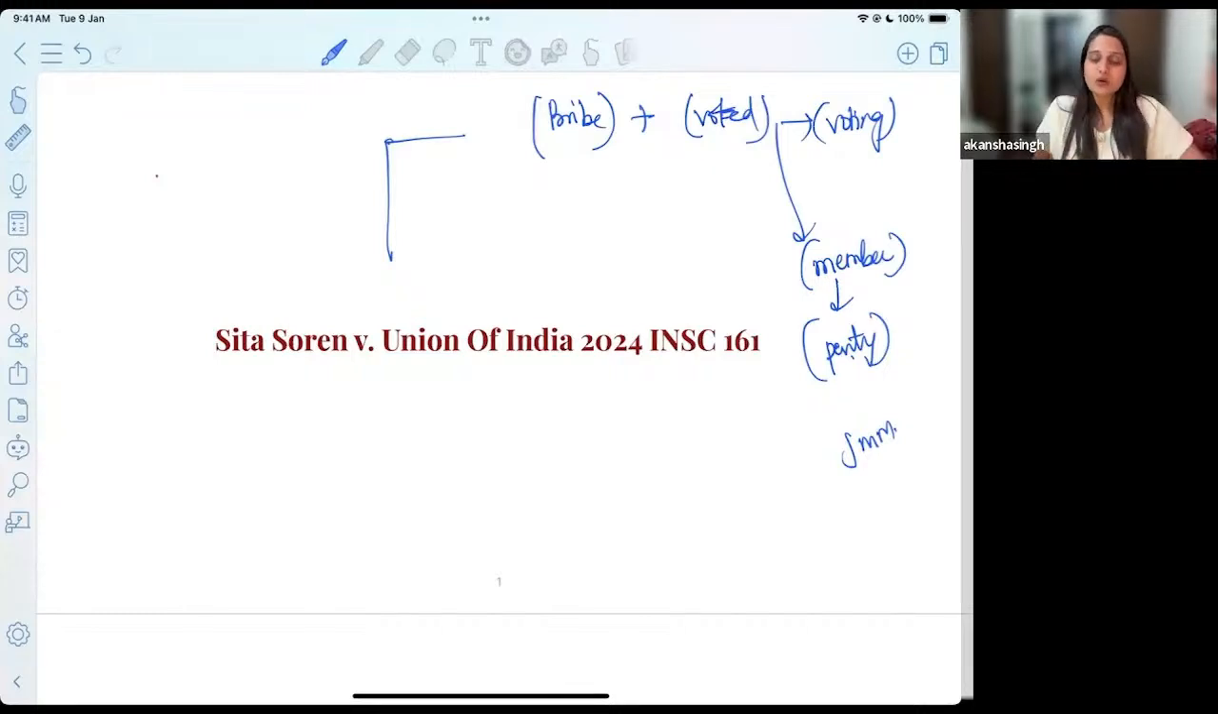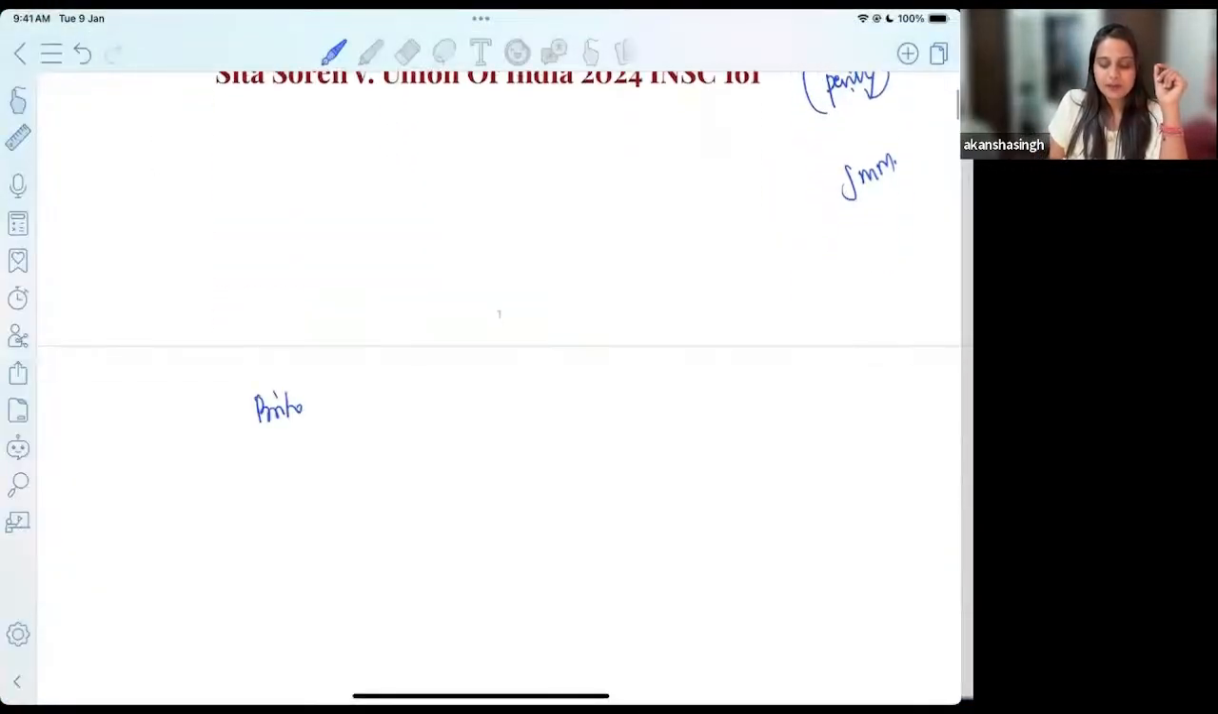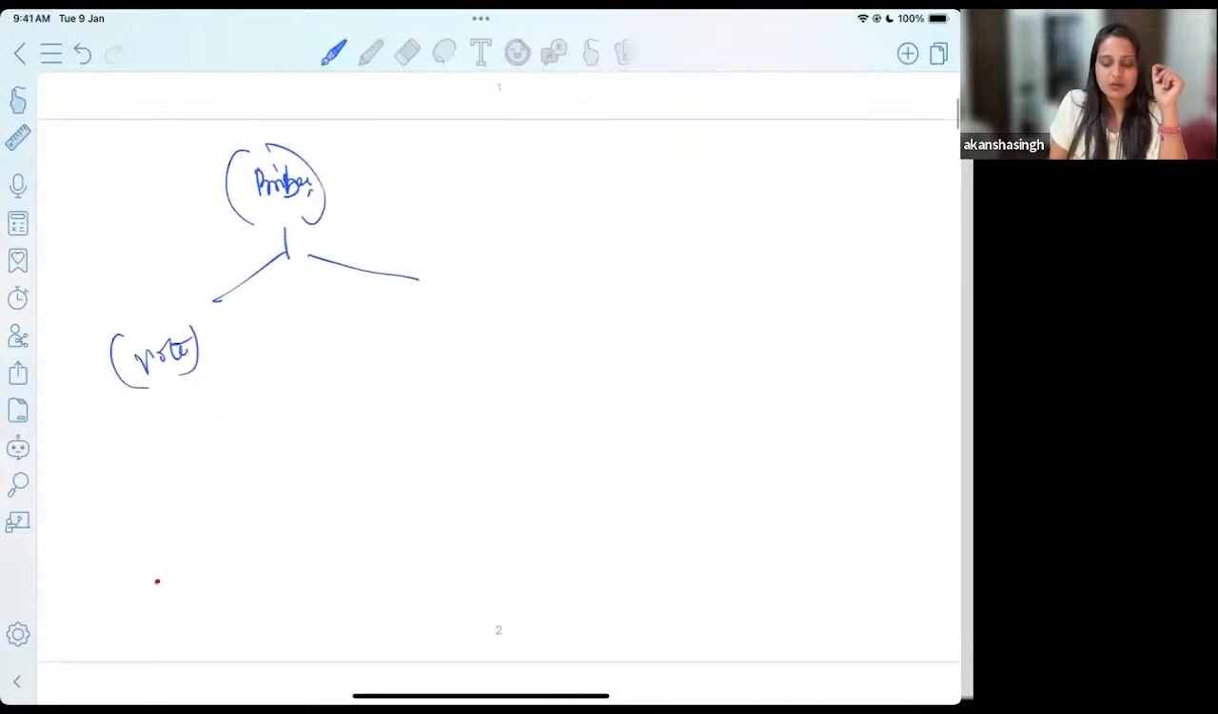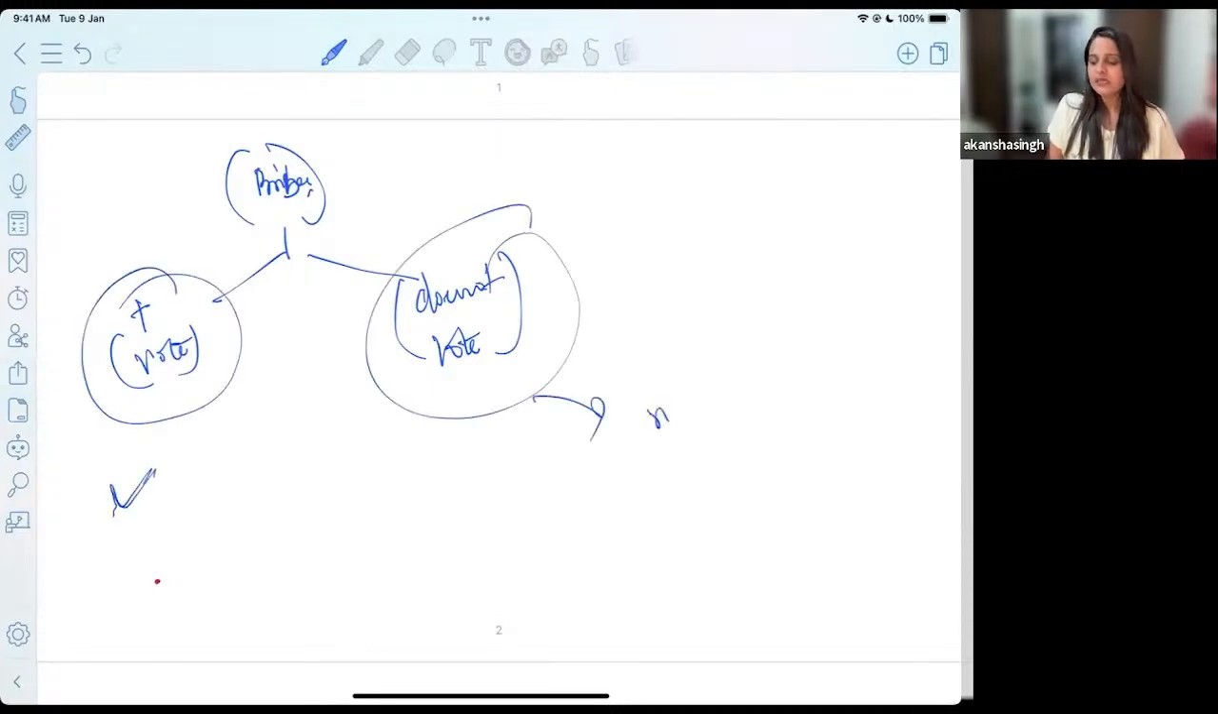So in this case, it becomes very important for us to go back to PV Narasimha Rao, wherein we saw that there was a distinction made between two categories of people. One person who takes the bribe, and in furtherance of that bribe, also casts a vote as per the bribe so taken. On the other side, the person has taken the bribe but does not vote. If you remember from the last class, we gave the immunity under Article 105 to this person, while no immunity is given to the other person.